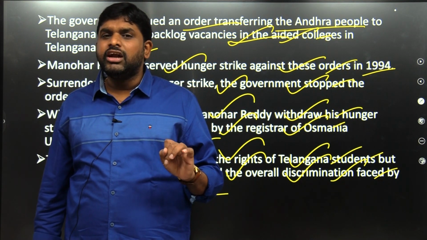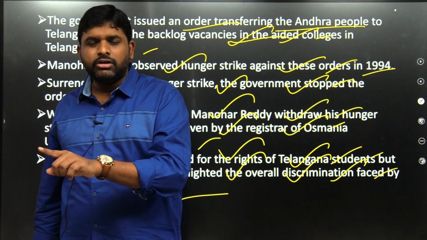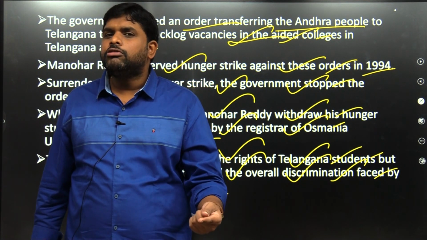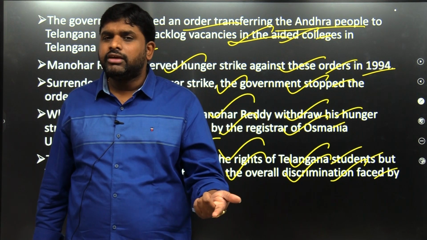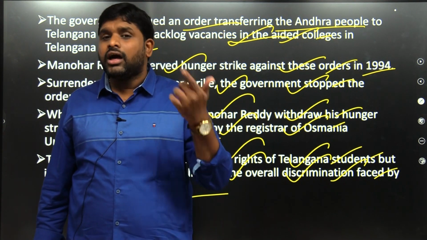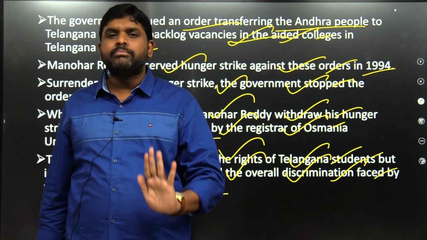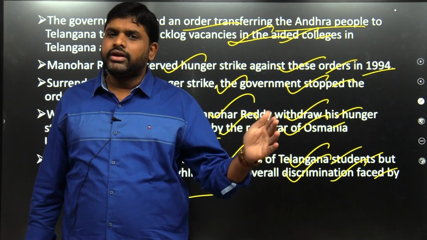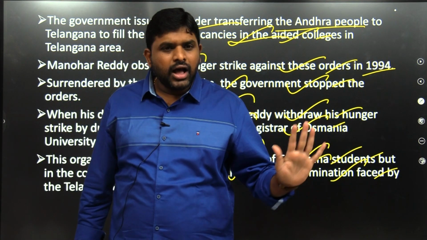Backlog posts were to be filled by Andhrites, by backward communities, which was rejected by the TLSO, and they went on agitation, and Manohar Reddy went on hunger strike. Then the government took back its step. Then the registrar gave him juice, and he came out of the hunger strike.